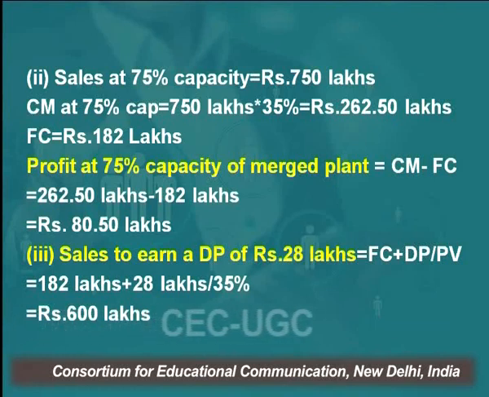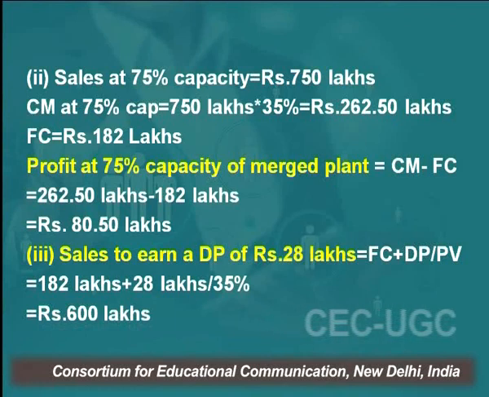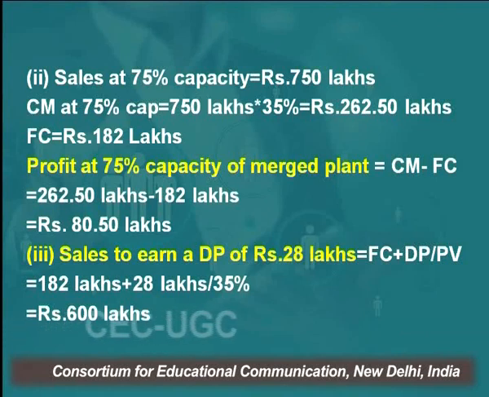So, what I have done is simply fixed cost plus desired profit, 182 lakh plus 28 lakh, divided by PV ratio. PV ratio we have already calculated, 35% for this business. So, if the business makes 600 lakh, that is 6 crore rupees worth of sales, then the profit will be 28 lakh rupees. So, what you have noticed is there are different types of situations where marginal costing is being used in order to make the decision.